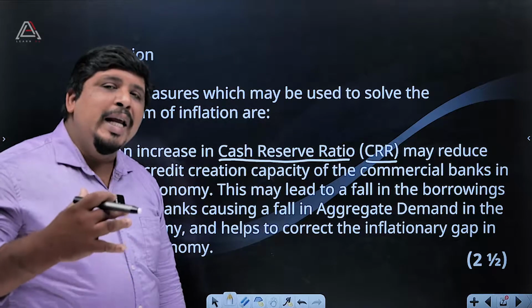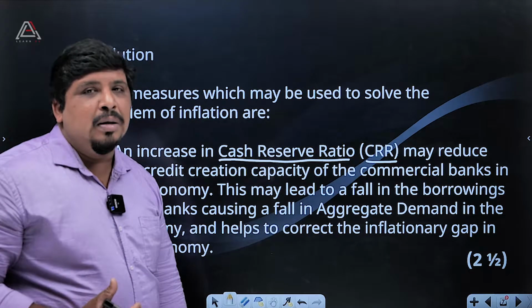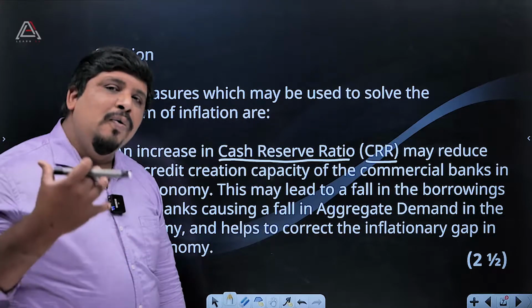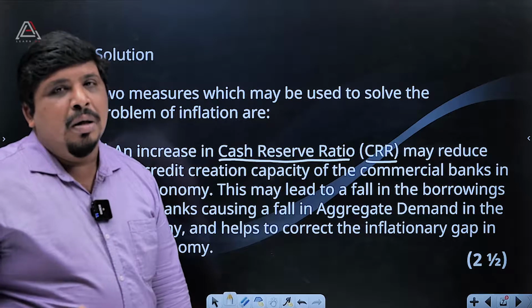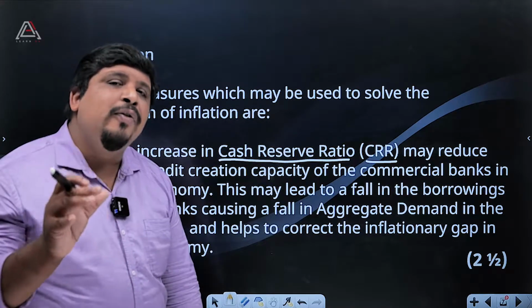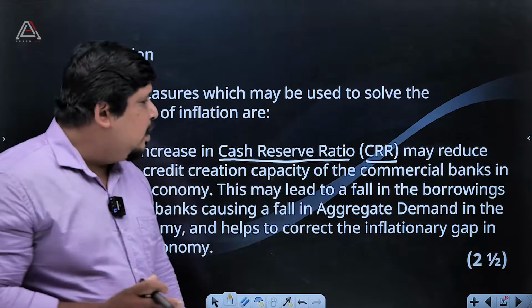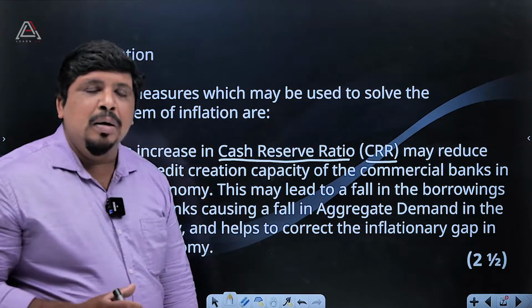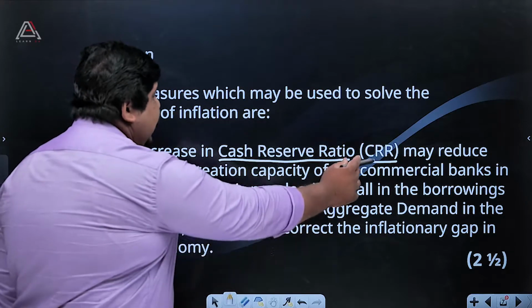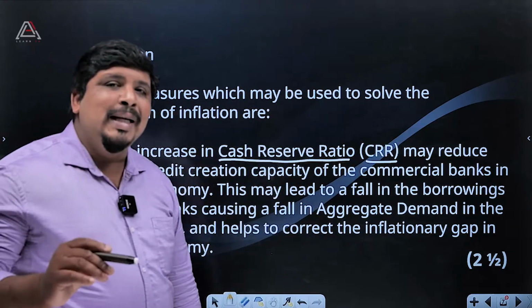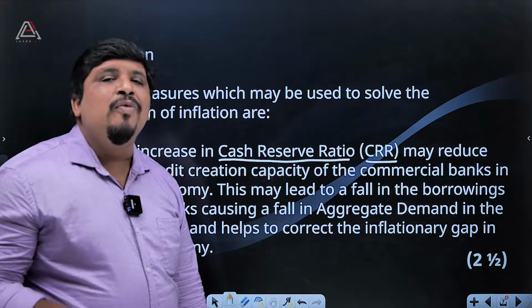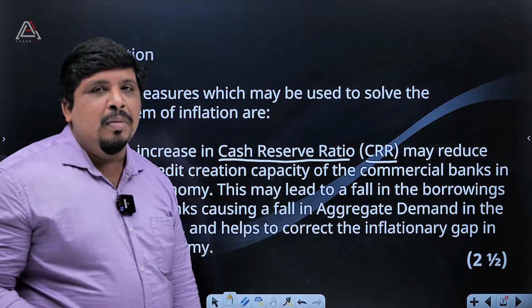What is CRR? All the banks should keep a certain portion of their amount in the central bank. Suppose CRR is 4%. Presently CRR is not 4%, but for example, suppose it is 4%. Suppose the operational income of a particular bank is 1000 crores. Then 4% of that 1000 crores should be kept in the central bank. That is CRR. Suppose CRR increases from 4% to 5%.